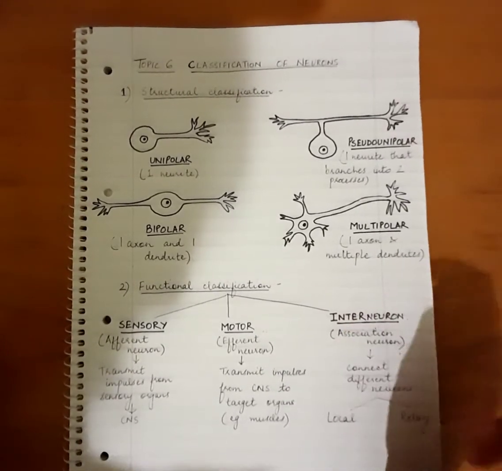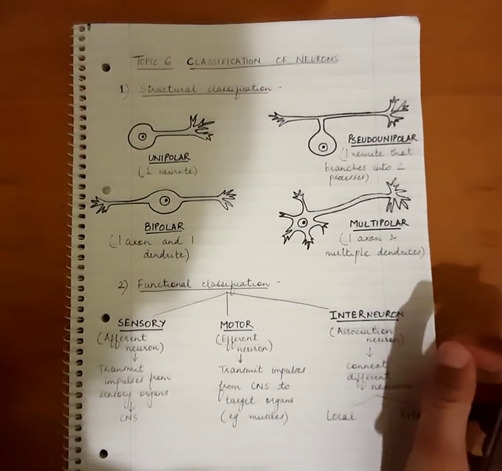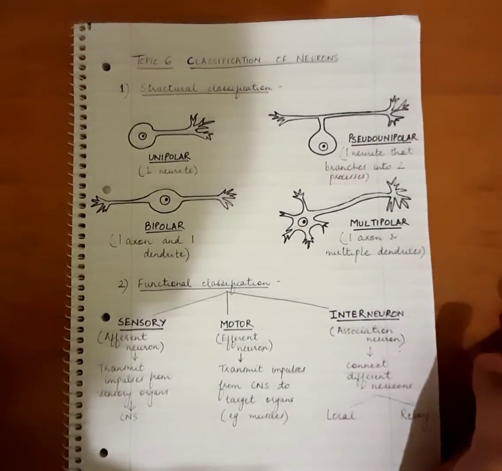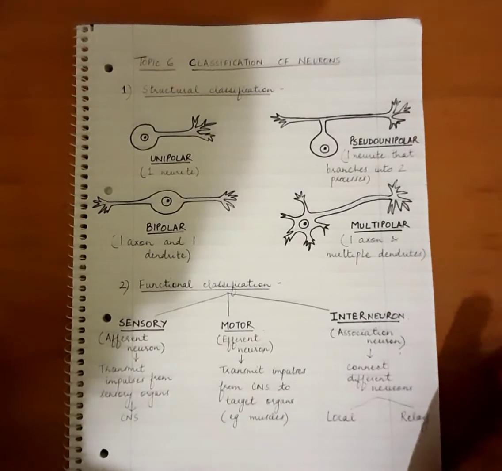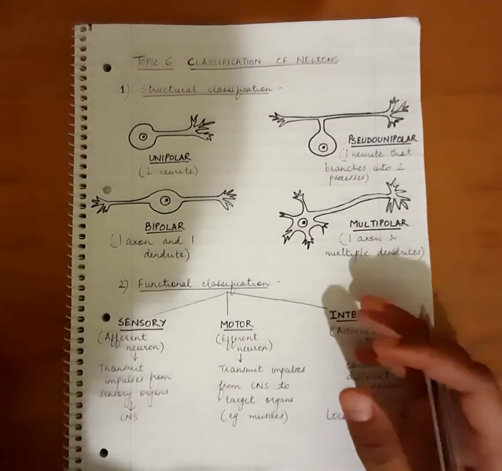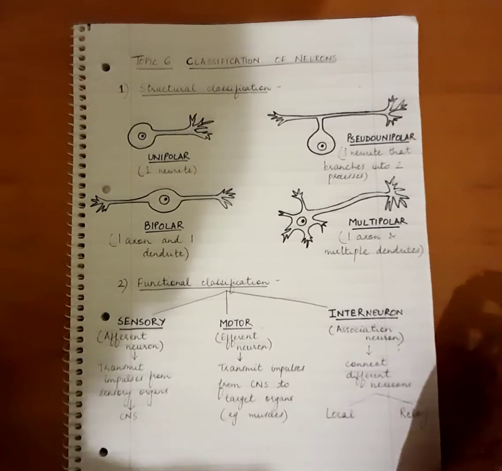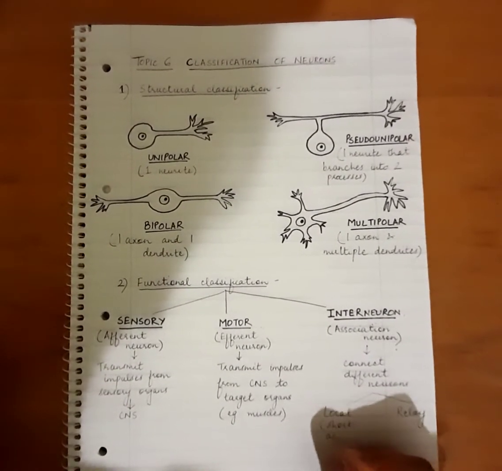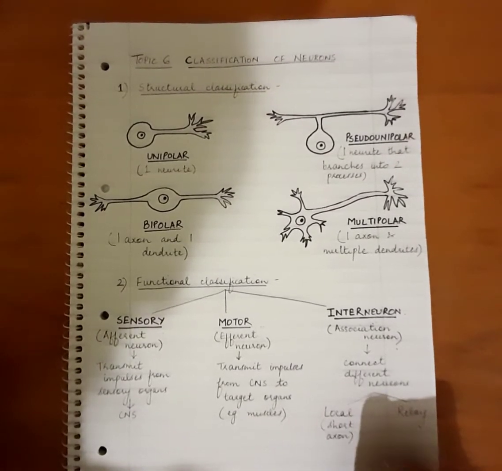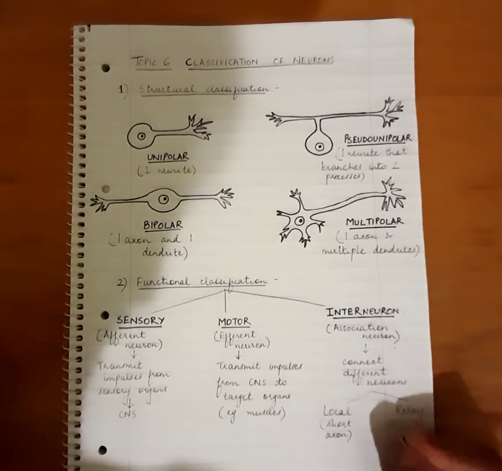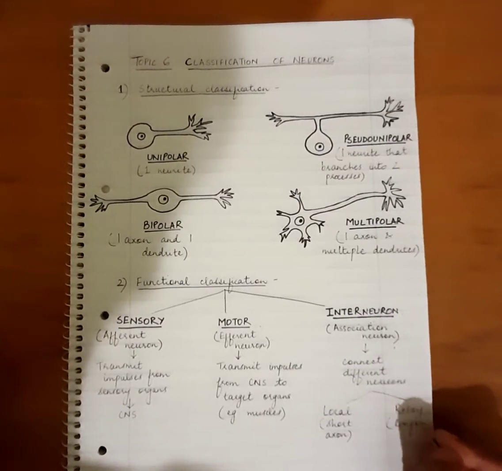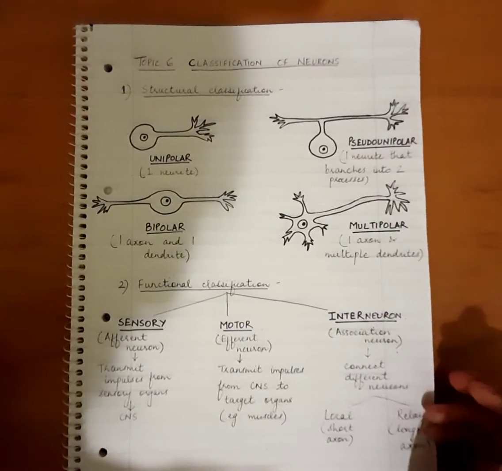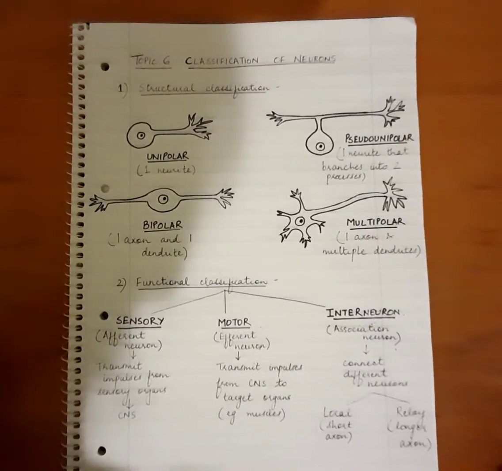All right, but relay neurons or projection neurons can connect different brain regions. Okay, so local interneurons have a short axon, so therefore they connect neurons only locally, whereas relay neurons have longer axons. So therefore they connect the neurons which are farther apart also.